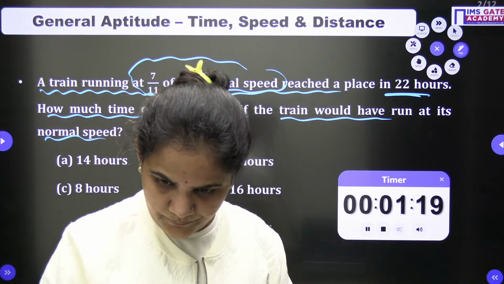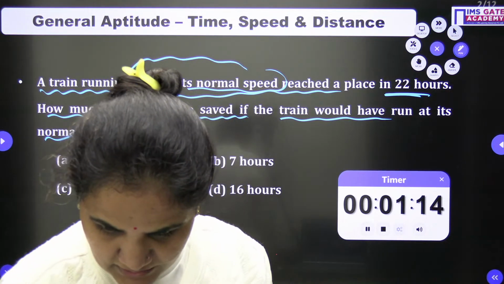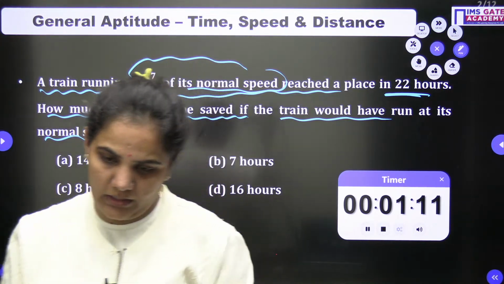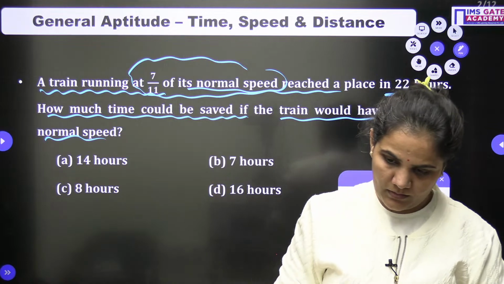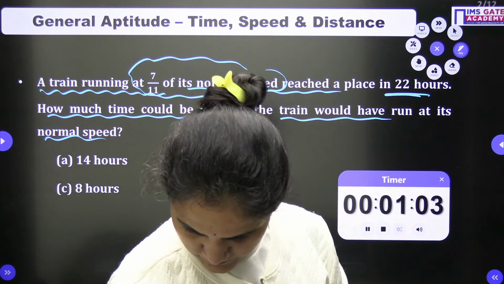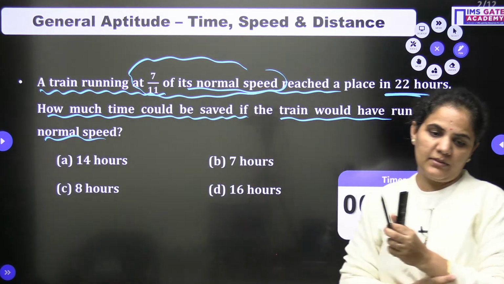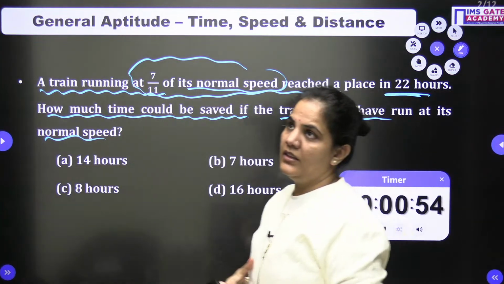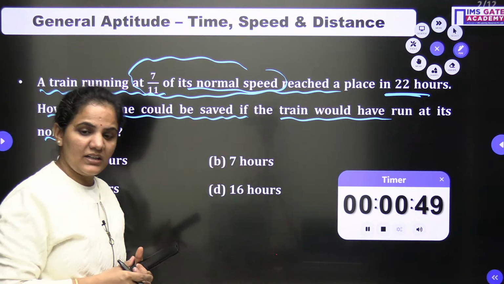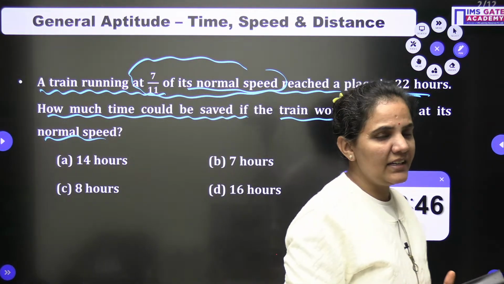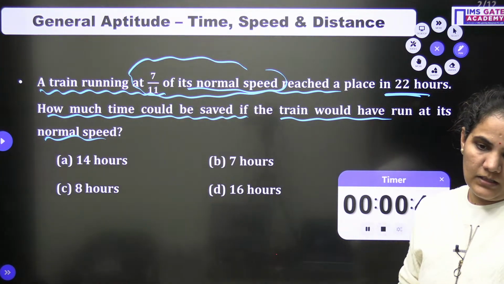Okay, so Shushan is with A. Is it A? The time we need to find out is how much time it will save. Very good. Let's go for it, everyone. We can see the question is a simple question. We already approached a similar pattern of question in our classroom, but this is a slightly changed question with its language, nothing else. Go for it.